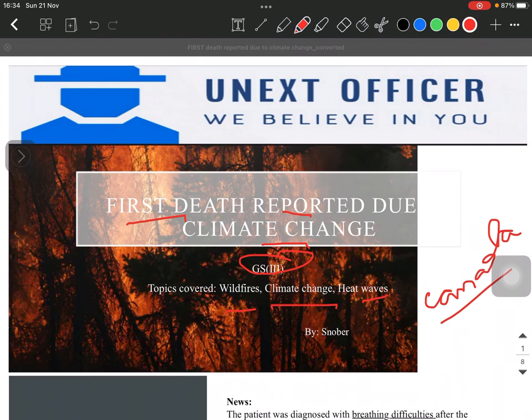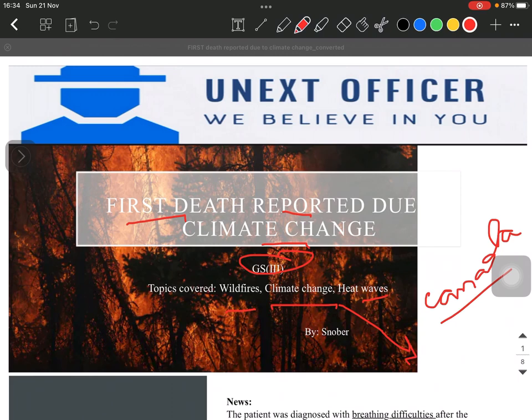But before going into the details, I want to say that climate change is the most cliched topic about UPSC, and there is a lot of content available, and sometimes while we are writing the answers, an aspirant gets very confused about what to write in the answers because there is a lot of content available.